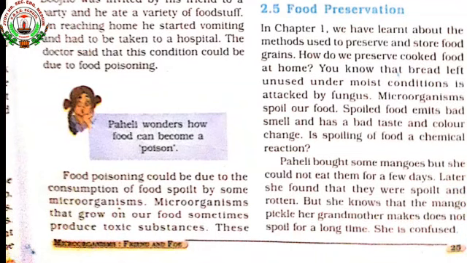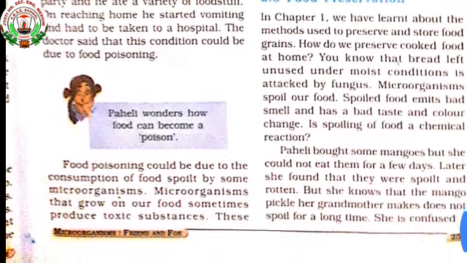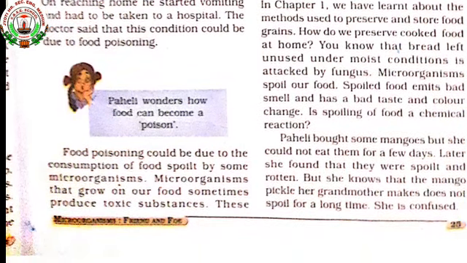Maybe the child had eaten some stale food, or maybe the food was uncovered, and in that uncovered food the pathogens sat and cause certain diseases. Microorganisms that grow on our food sometimes produce toxic substances.